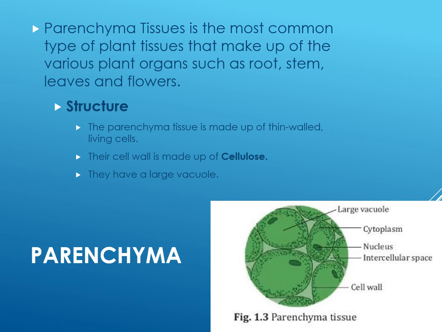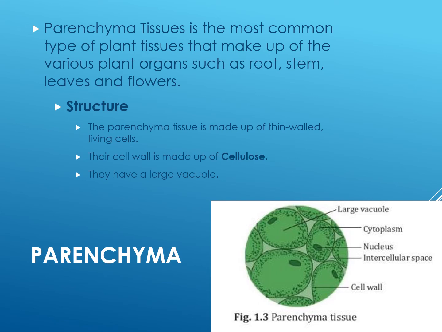Parenchyma, as you are seeing in the diagram, has a large vacuole, cytoplasm is present, nucleus is present, and between the cells, the space which is called the intercellular space is also present, but not much intercellular space is there, and cell wall is also present.